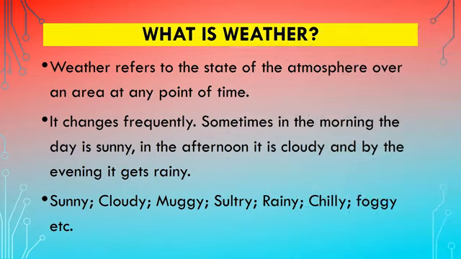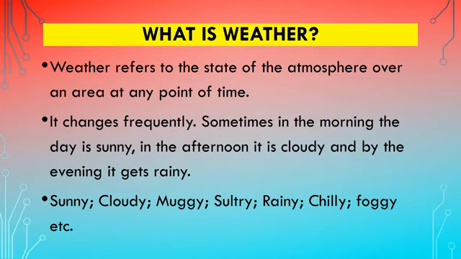To understand how climate is different from weather, we need to know what is weather. So see the definition of weather. Weather refers to the state of the atmosphere over an area at any point of time. That means at present, whatever is the atmospheric condition, that can be termed as weather. We cannot call it climate because climate is a combination of many such weather conditions.